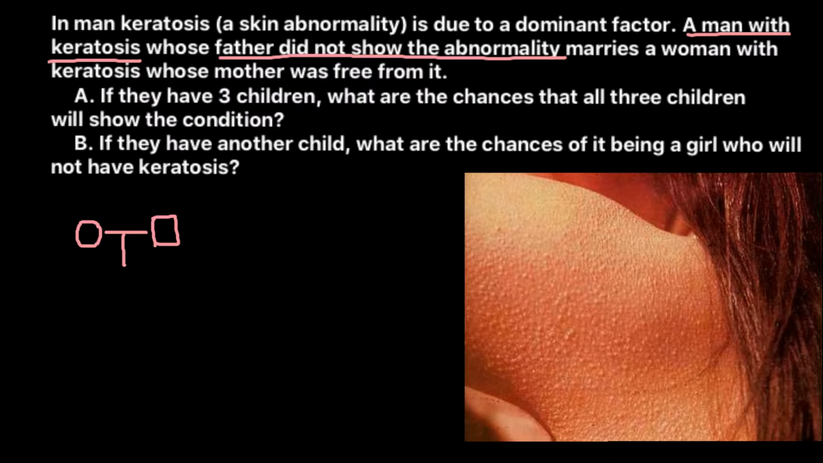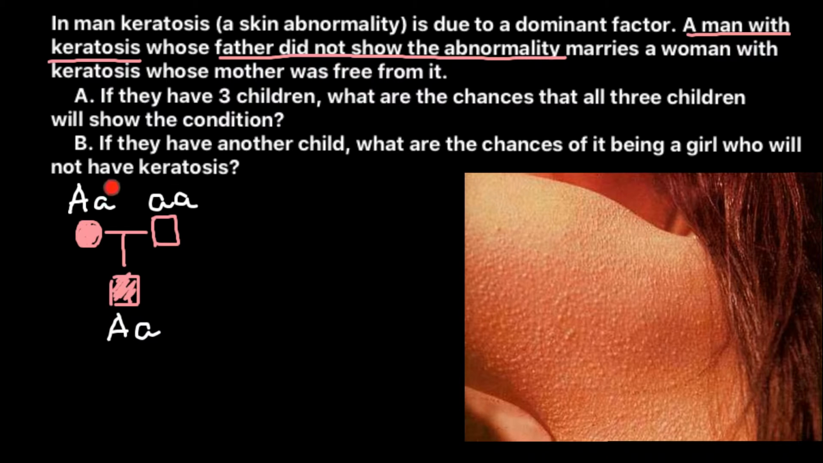So in order for this person, he's a male, so a square, to be affected with this genetic disorder, he has to inherit it from his mother's side. That means his mother has to be affected. So she has to have a dominant allele that she passed to her son, and another allele he got from his father, so small a here. So we know that this person, a man with keratosis, is heterozygous for this trait.